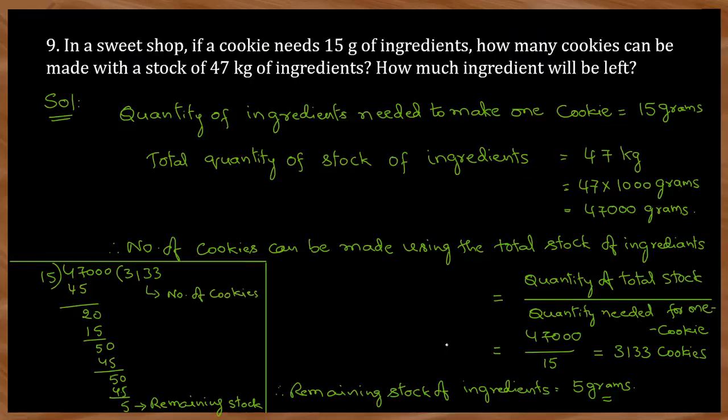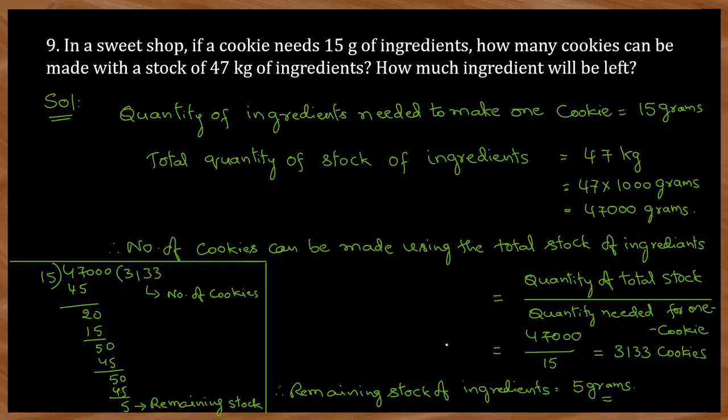Next, in a sweet shop, if a cookie needs 15 grams of ingredients, how many cookies can be made with a stock of 47 kg of ingredients? How much ingredient will be left? Here you have to do the division first.